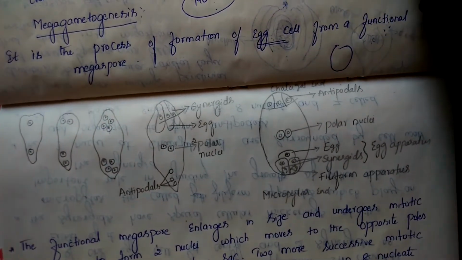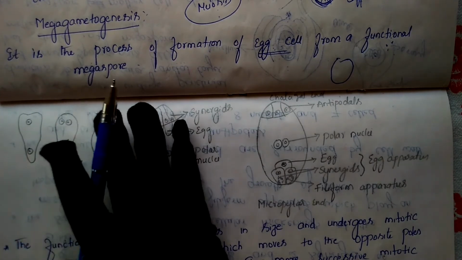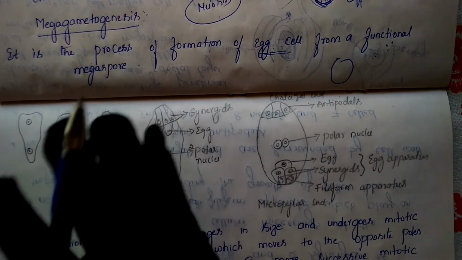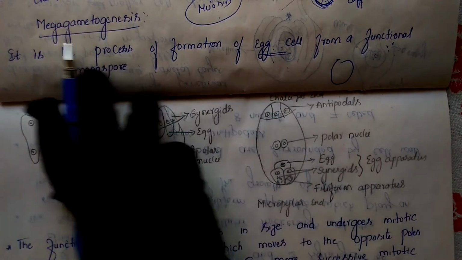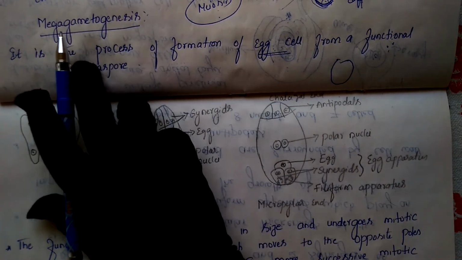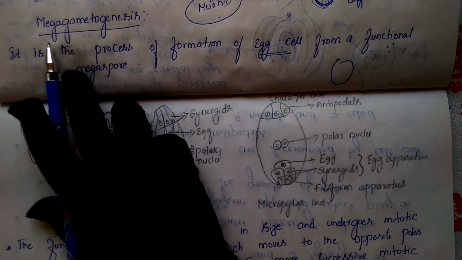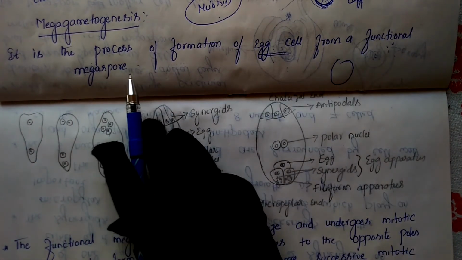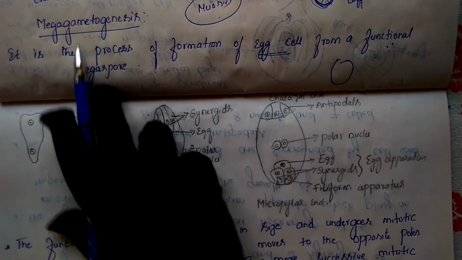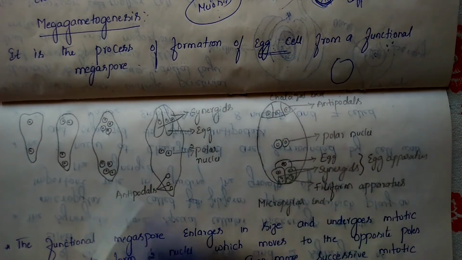These are the diagrams mentioned in your textbook also. Megagametogenesis means gamete formation. The egg is a gamete, so it is the formation of an egg. Since it is female, we represent it as mega, so we say megagametogenesis: formation of the egg cell in the functional megaspore or embryo sac. That process, we say megasporogenesis. So these are the diagrams; generally I will tell you.